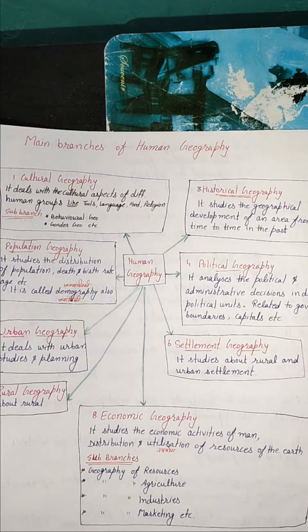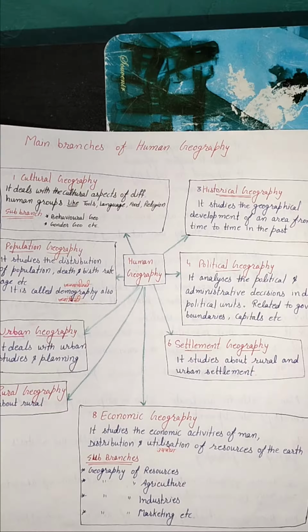Second branch is population geography. It studies the distribution of population, death and birth rate, etc. In this sector, we are going to study the population of an area and the birth rate of this area, death rate of this area, the age groups, 0 to 14, how many people are included in this group, and 15 to 59, how many people are included in these areas, all these things. Population geography is also known as demography.